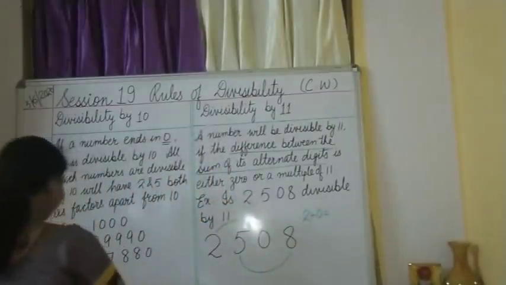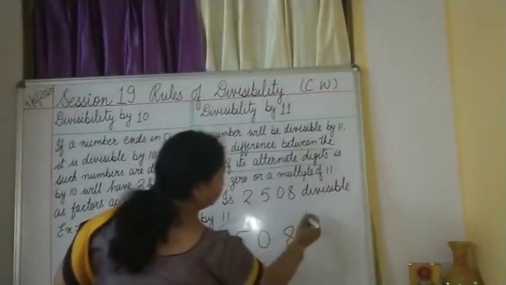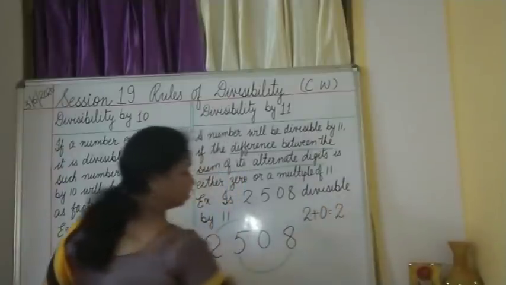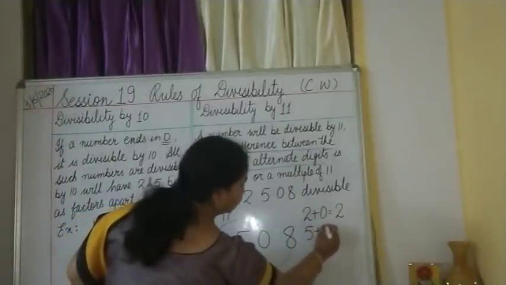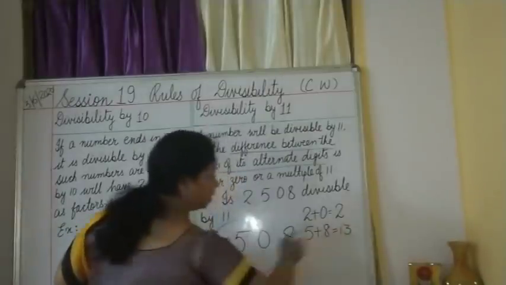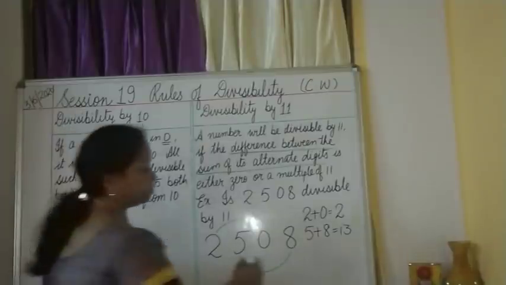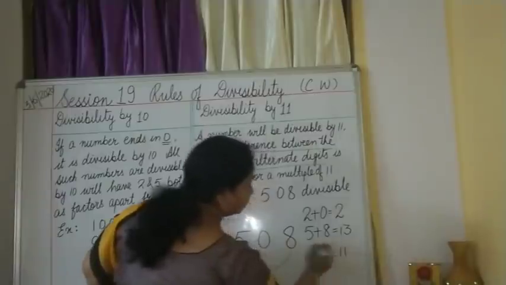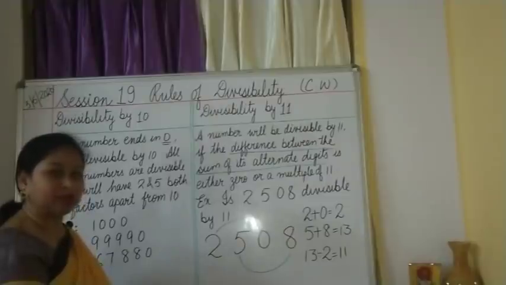What will it be? Let me write with black so that it will be visible to you all. So, the sum of 2 and 0 will be 2 here. Then the sum of 5 and 8, 5 plus 8, what will it be? 13. Now what you have to do? You have to subtract it. So 13 minus 2 becomes 11. Now 11 is divisible by 11 itself, isn't it?